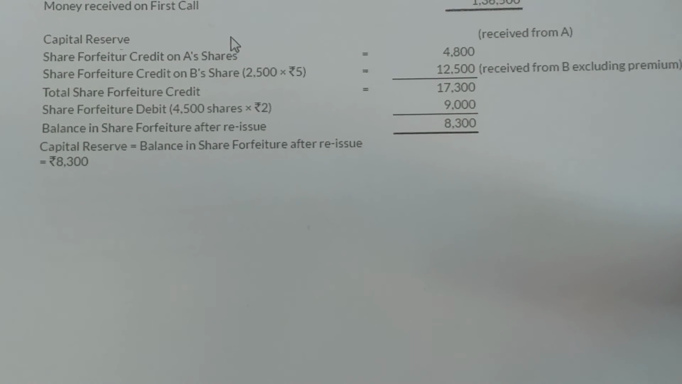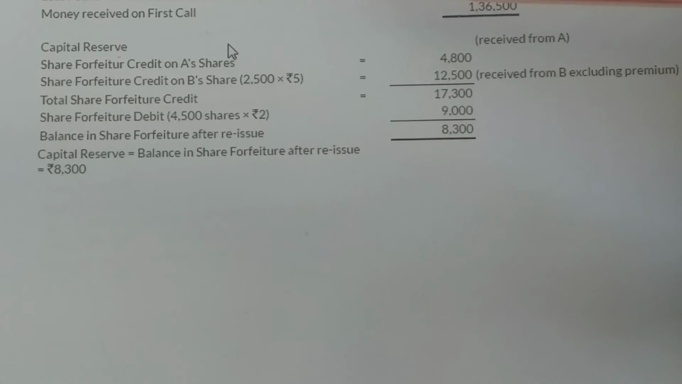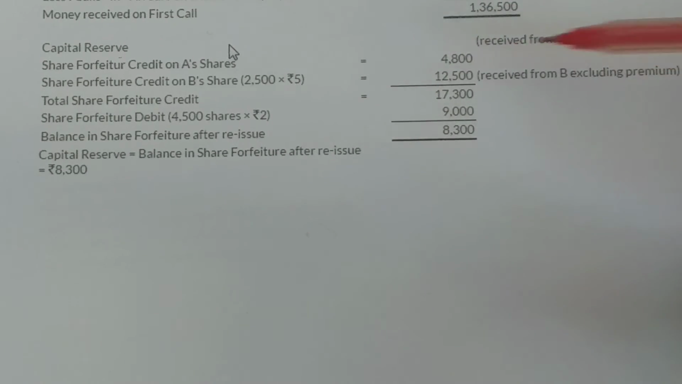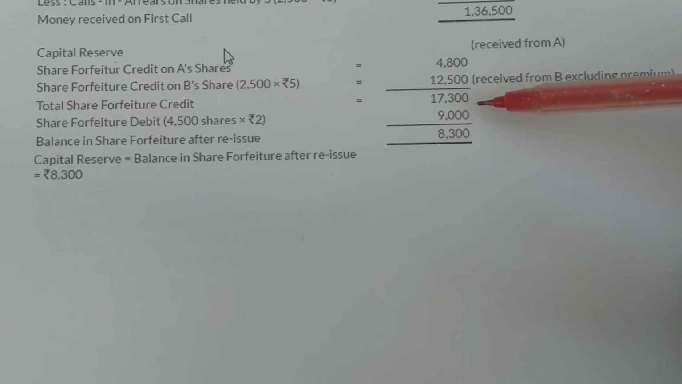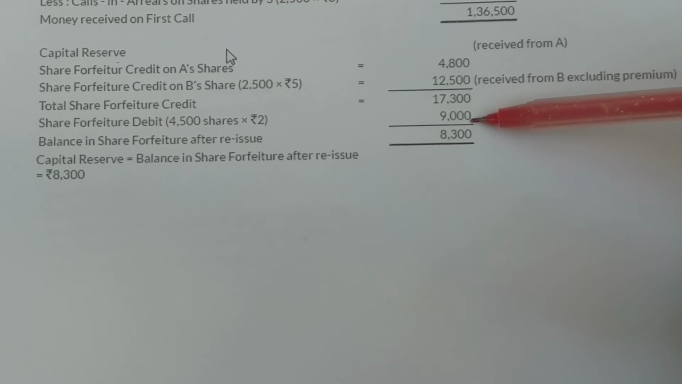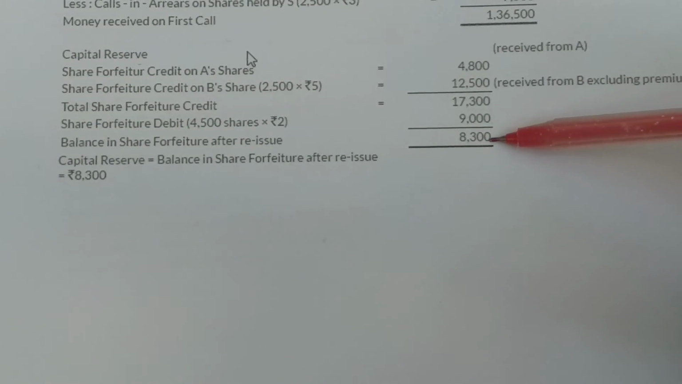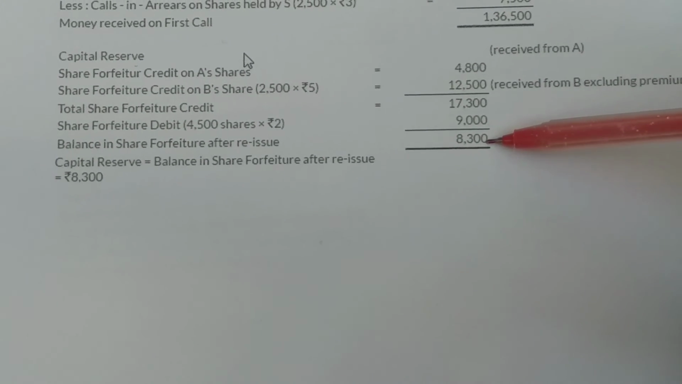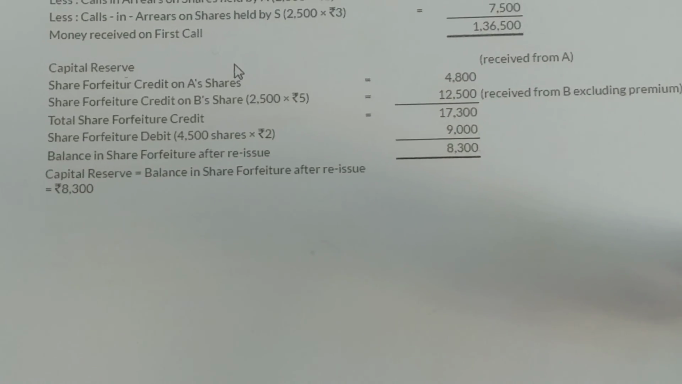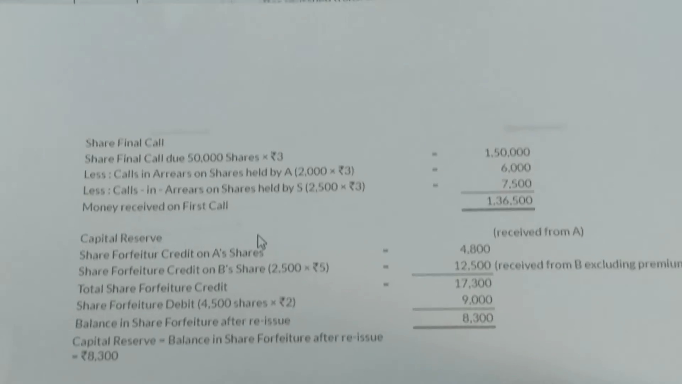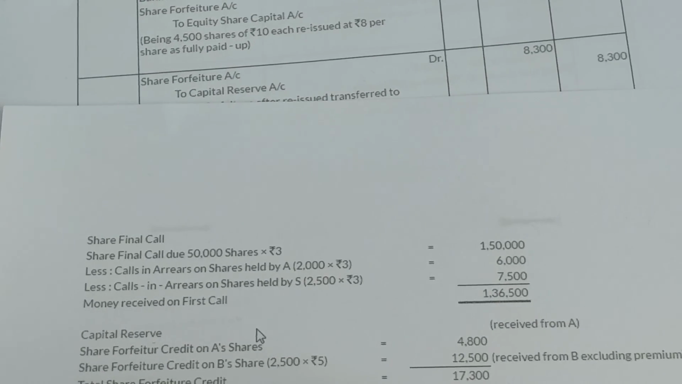So to calculate the capital reserve, first, as you know, the share forfeited credit for A and B respectively, that was excluding premium, comes to 17,300, and the loss we suffered while reissue was 9,000 on these 4,500 shares. So the balance of 8,300 will be the amount which will be transferred to the capital reserve. So this is how we have calculated the capital reserve for the last entry, that is share forfeiture account debited to capital reserve 8,300.